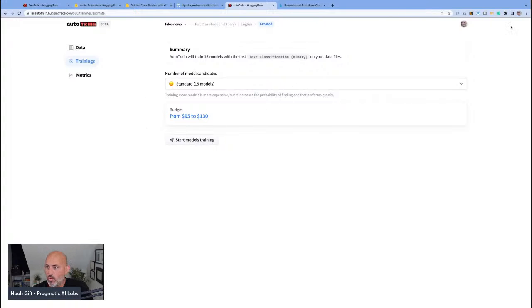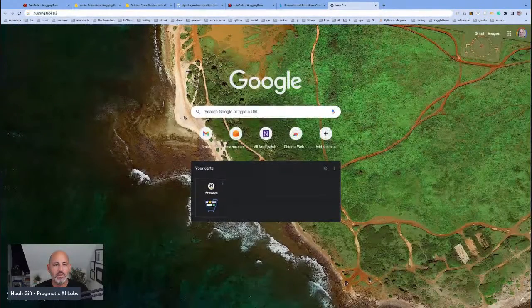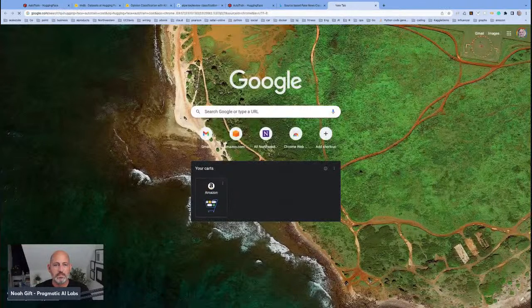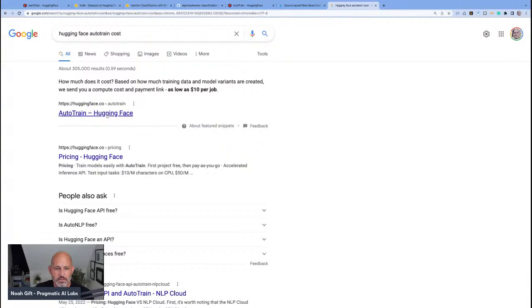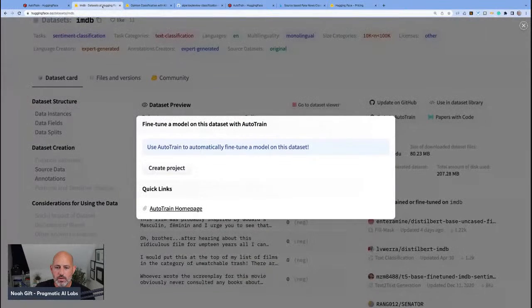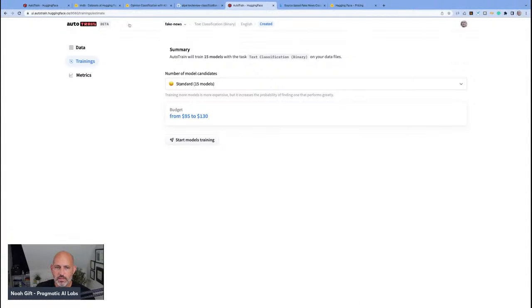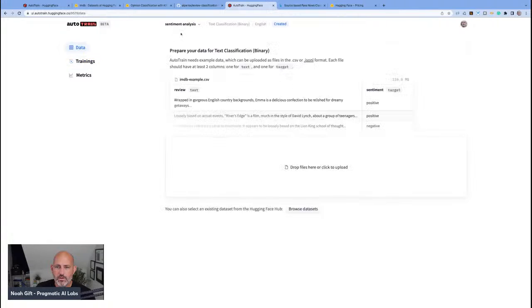That seems like I don't want that. So let's double check how much this actually costs. We'll search Hugging Face AutoTrain costs. Let's see what this does. Based on the train models, AutoTrain. Let's see here. I'm using the Pro plan. Train models using AutoTrain: first project is free, then pay as you go. That is interesting. I don't think I've trained anything yet.